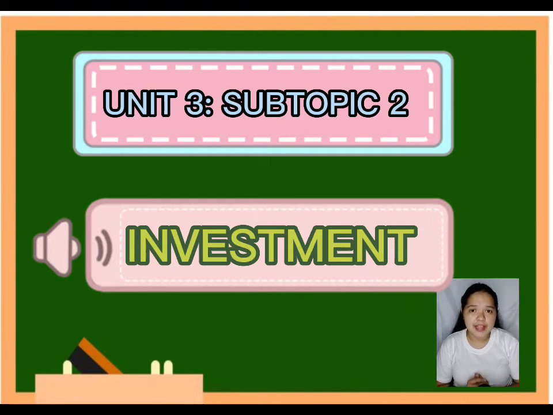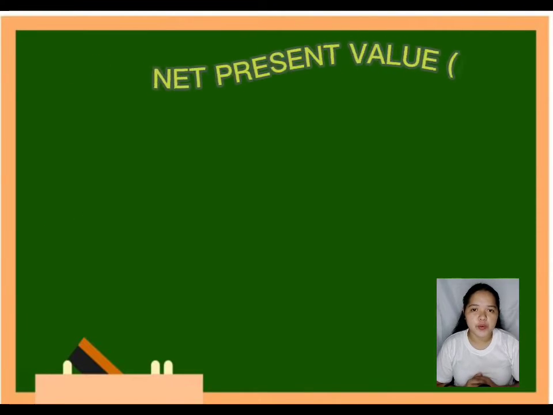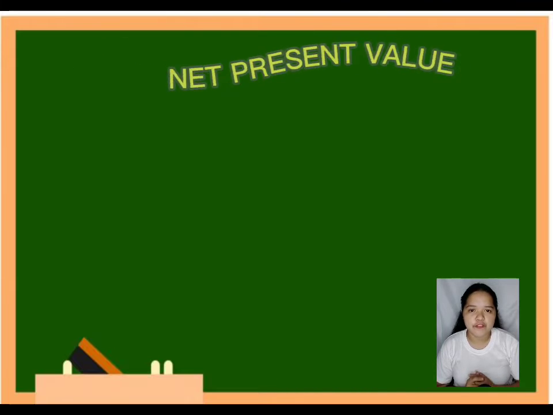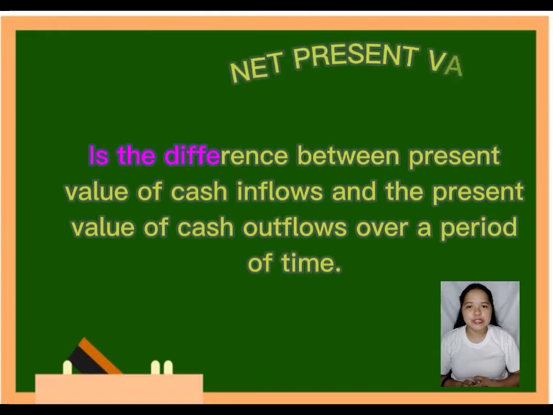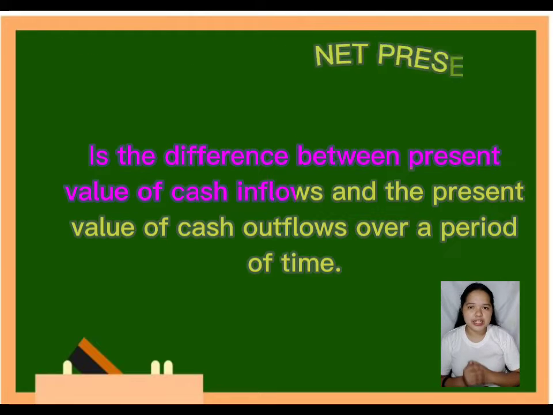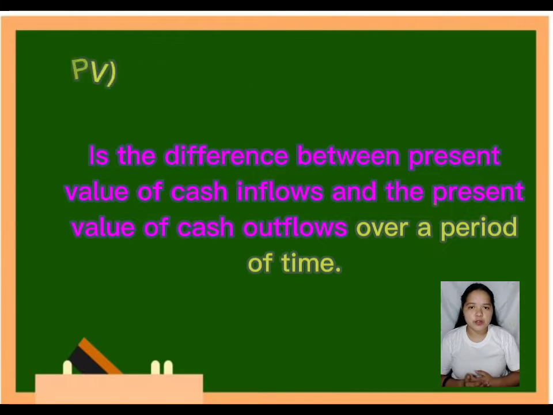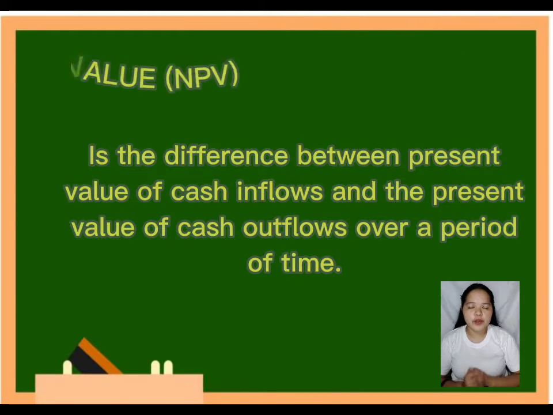But before that, let us have a short recap about our discussion last meeting, which tackles net present value or what we call NPV. Net present value, or NPV, is the difference between the present value of cash inflows and the present value of cash outflows over a period of time.